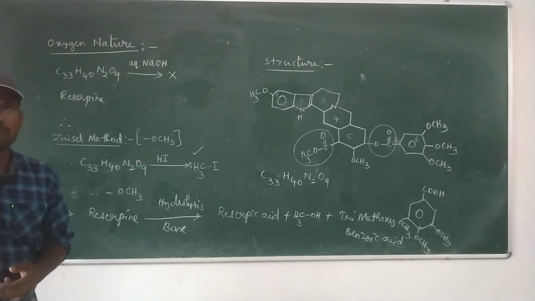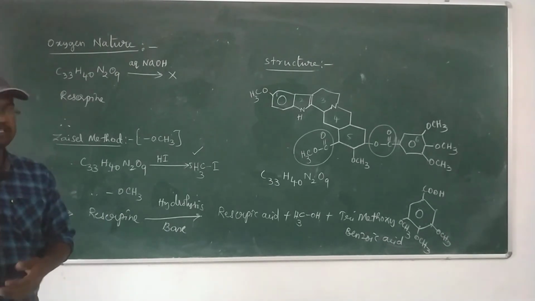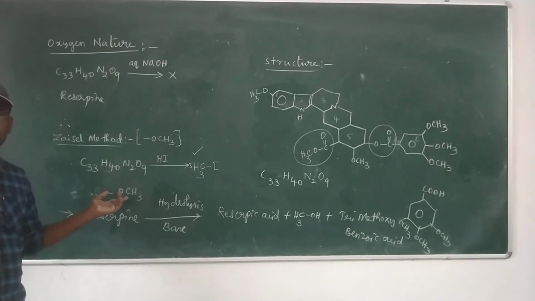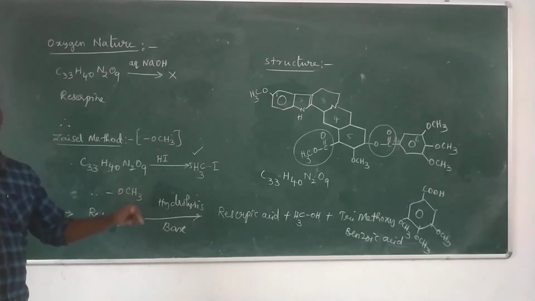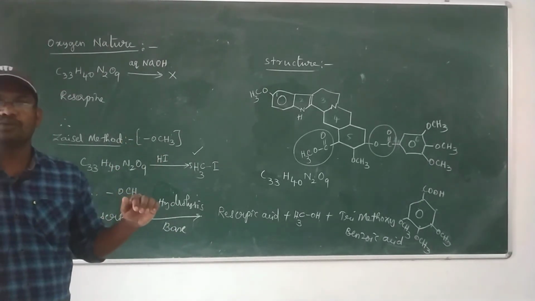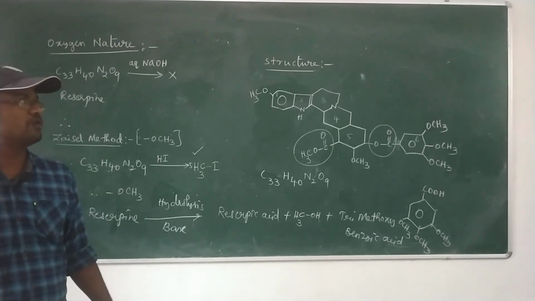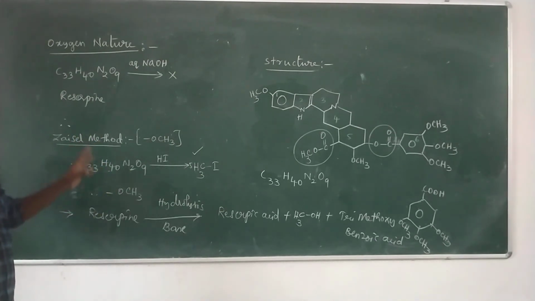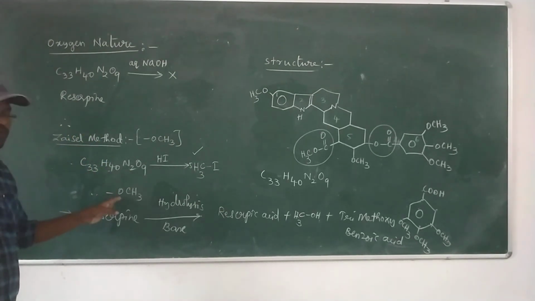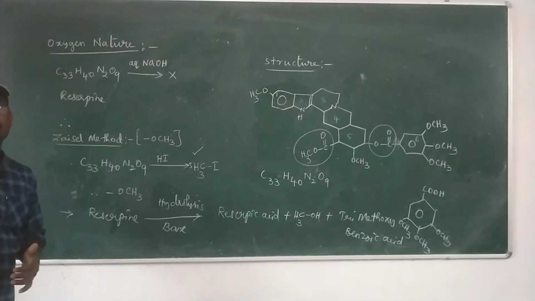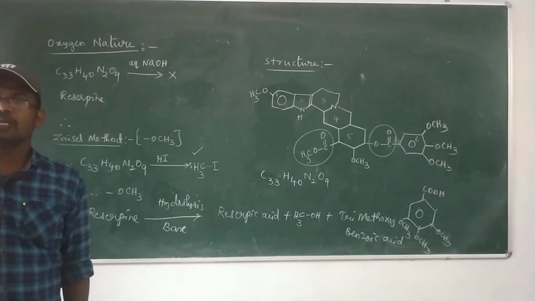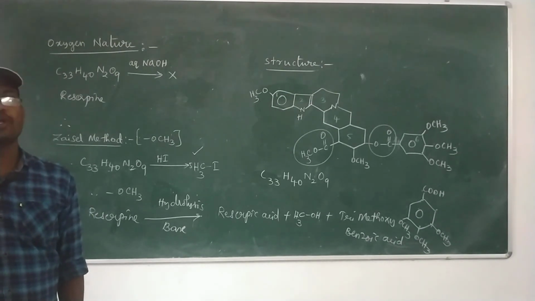As a result, 4 oxygens are confirmed as ester linkages and the remaining 5 oxygens by the Zeisel method. The Zeisel method gives 5 oxygens in the form of OCH3, and the hydrolysis reaction clearly indicates that reserpine has two ester linkages. Every ester linkage has two oxygens, so 4 oxygens. 4 plus 5 gives 9. 9 oxygens are confirmed: 5 are in the form of OCH3, and the remaining 4 are in the form of ester. This is the oxygen nature. In the next video we will discuss the nitrogen nature, and then the stereochemistry of reserpine and the stereochemistry of reserpic acid.